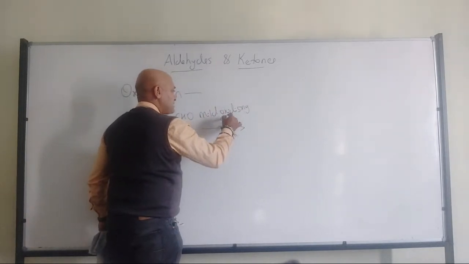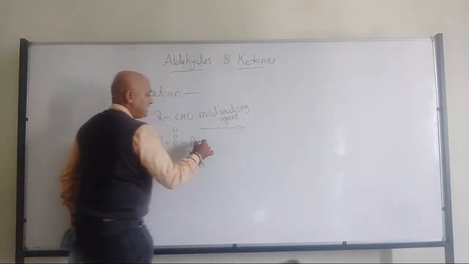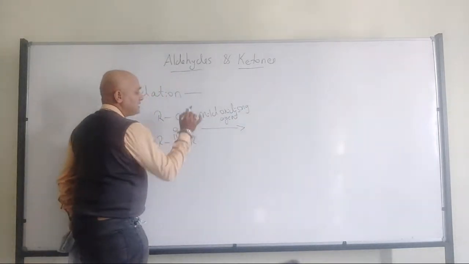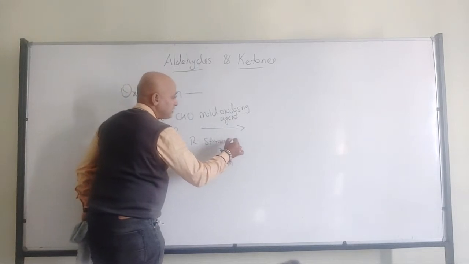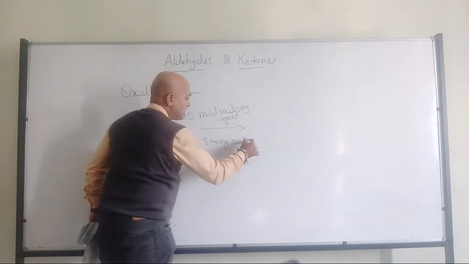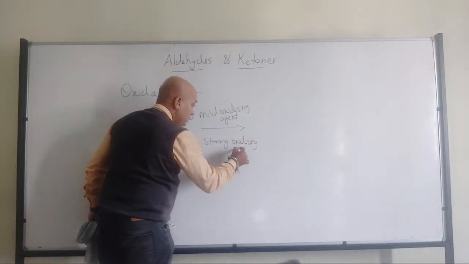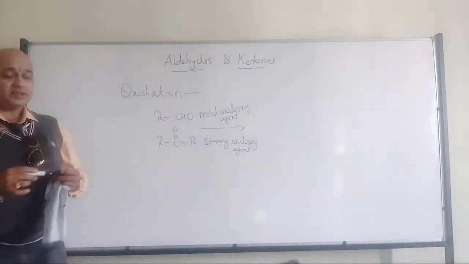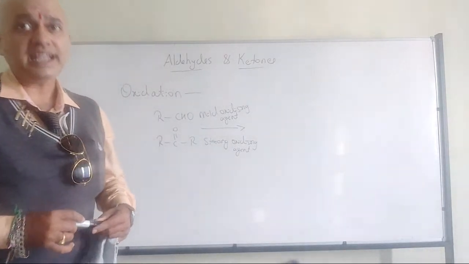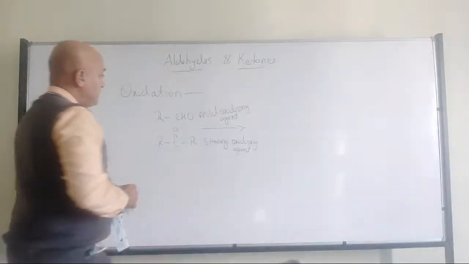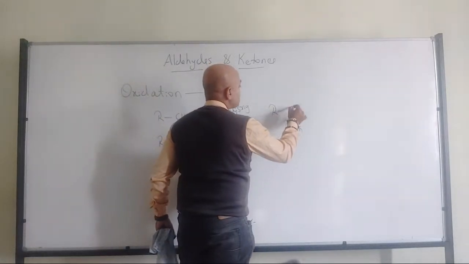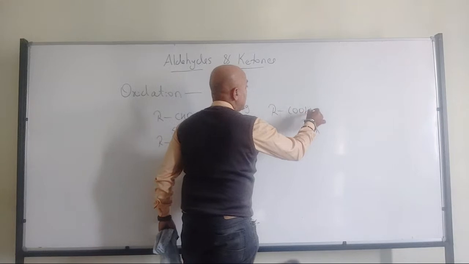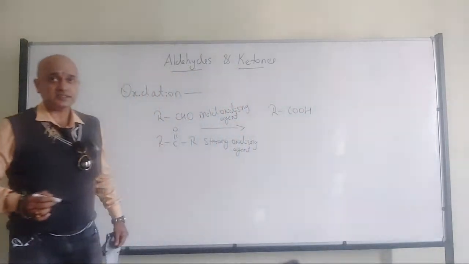See, in reduction also a mild condition, in oxidation also a mild condition for aldehydes. But when it comes to ketones, it will be a strong oxidizing agent, or we have to provide somewhat harsh conditions like high temperature. When it comes to ketones, naturally they will give rise to the respective carboxylic acids, no esters.